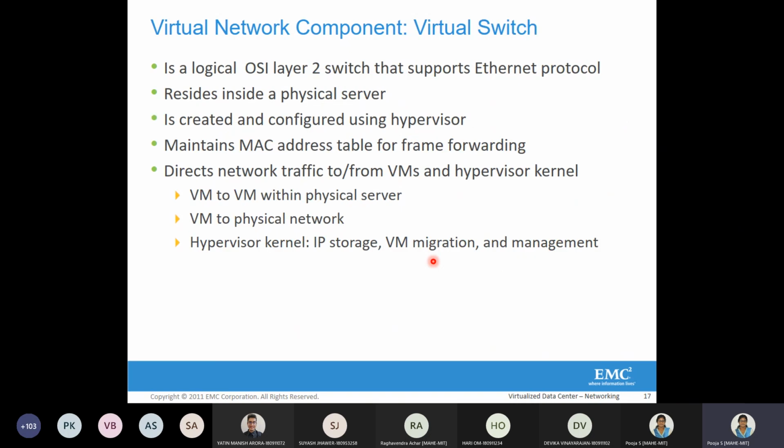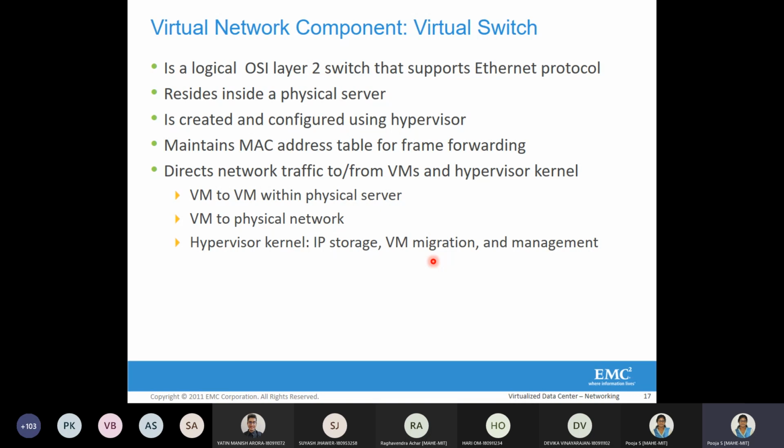So we have completed virtual NIC, virtual HBA. The last topic in virtual network components is the virtual switch. So when you're talking about a virtual switch, basically it provides the VM network. It creates the VM network. This virtual switch also resides in the physical server. It is also created and configured using the hypervisor only. The hypervisor has to exist first, then it can create the virtual machines.